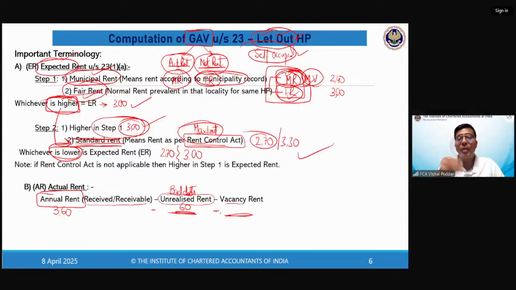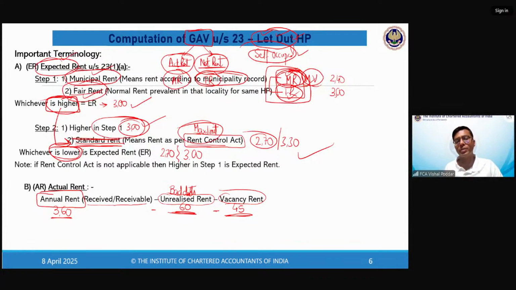So I want to give my property on rent, but I am not getting a tenant. Now let us say my property is given on rent from 15th of May. So entire April and half of May, my property was vacant. So the rent pertaining to this vacancy period, which is 1.5 months, will be called vacancy rent. Now, since my monthly rent is 30,000, 1.5 months' rent becomes 45,000. So that is vacancy rent. My rent fixed is 30,000 per month.